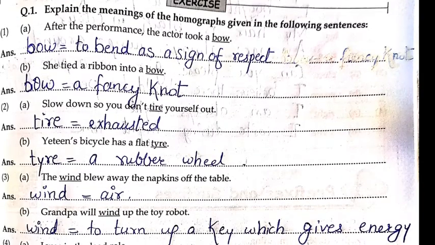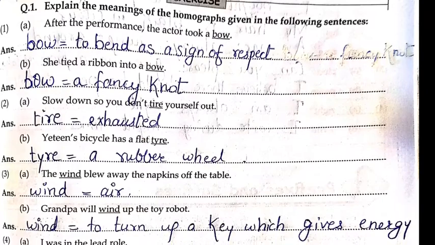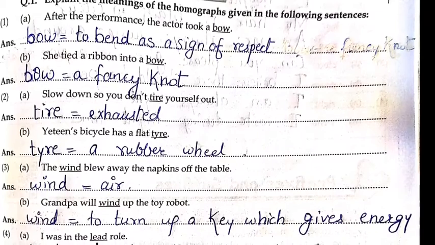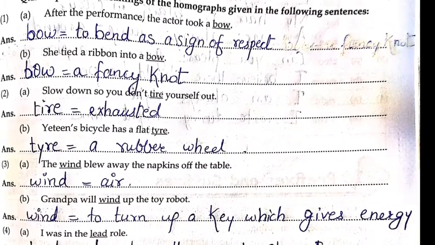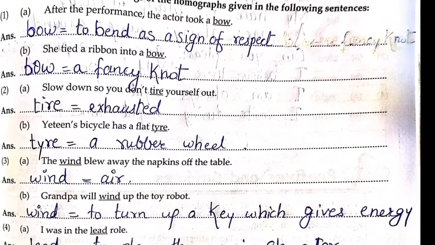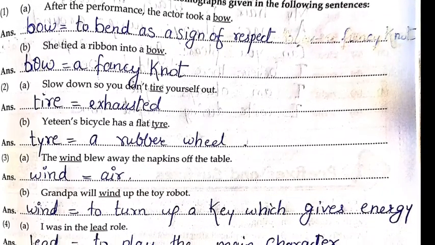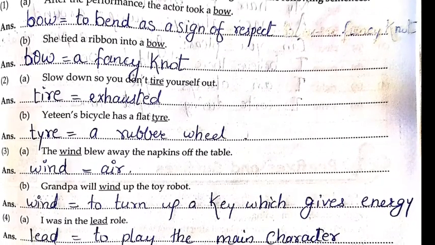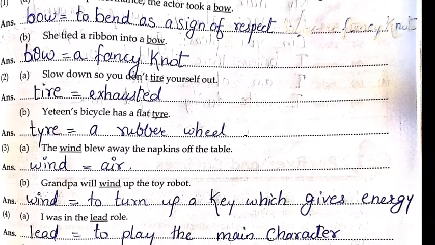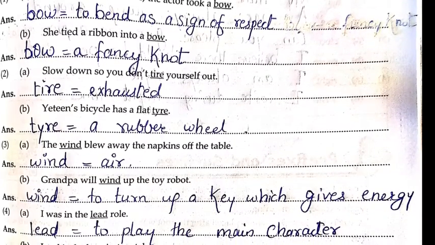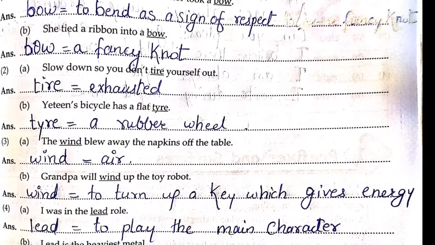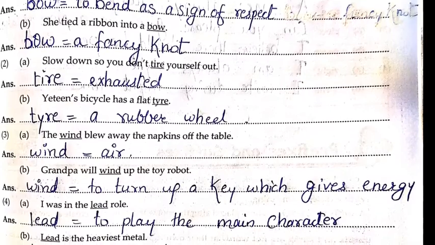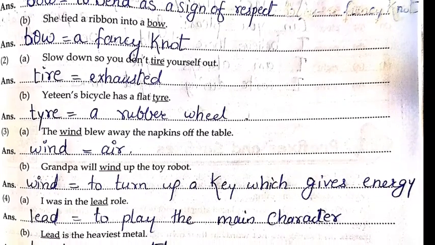The exercise. Question number 1. Explain the meaning of the homographs given in the following sentences. Now if you study these examples with me, you will understand homographs in detail. Let's begin. First one. After the performance, the actor took a bow, to bend as a sign of respect. Second, she tied a ribbon onto a bow. Bow is a fancy knot. Now second sentence, slow down so you do not tire yourself out. Tire, exhausted. Yatin's bicycle has a flat tire. Tire means a rubber wheel.